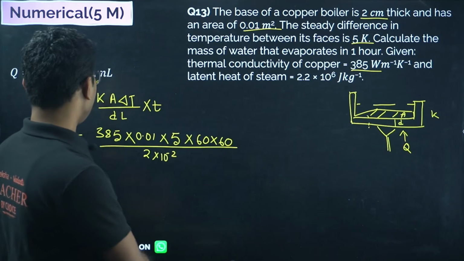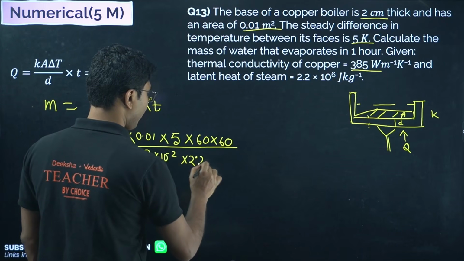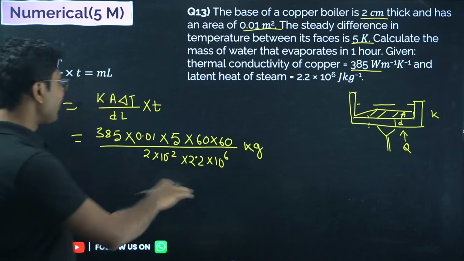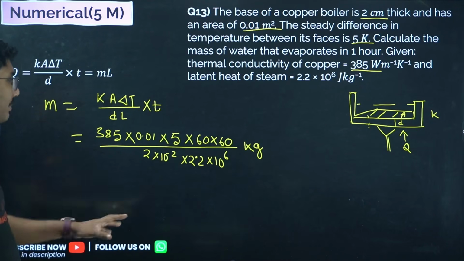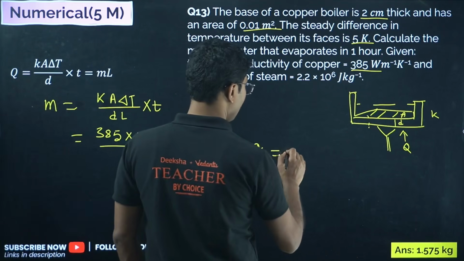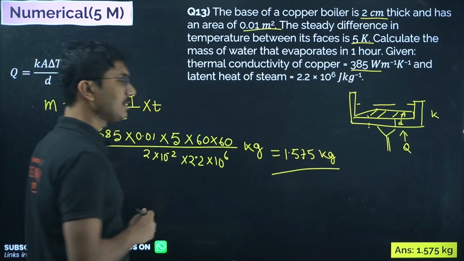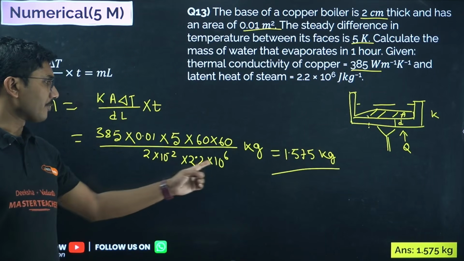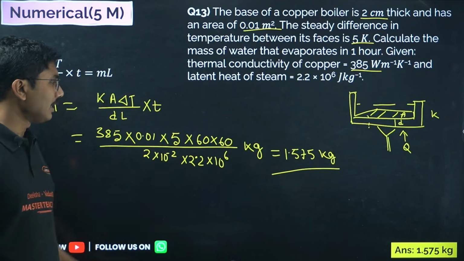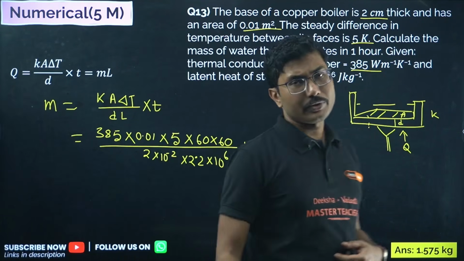The latent heat of boiling is 2.2 into 10 to the power of 6, and the answer will be in kilograms. As you can see, the answer is not super simple, but you can still solve it. If you solve it, you will get 1.575 kg. It requires some patience to simplify this equation. You should calculate the 10 to the power of minus 4 first, then simplify the remaining values, and then divide by 10 to the power of 4, and you get the answer.